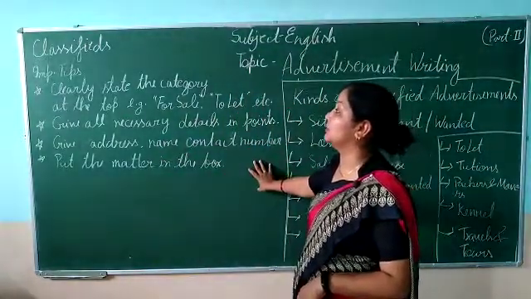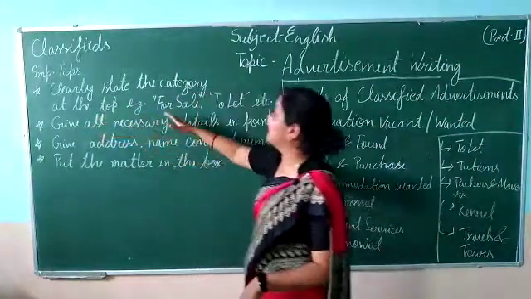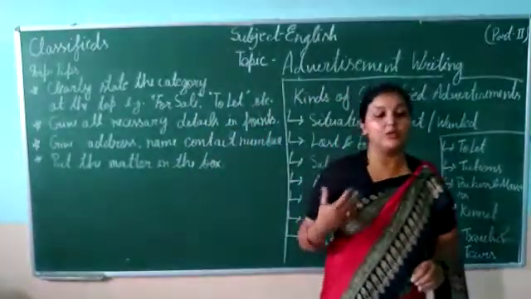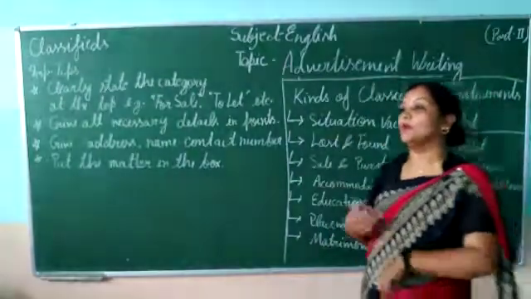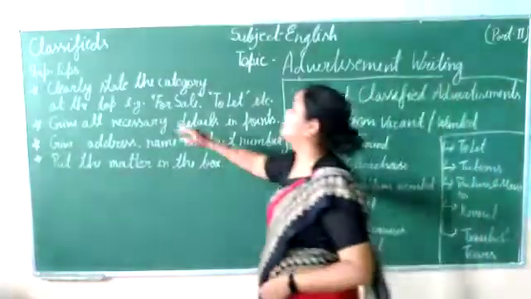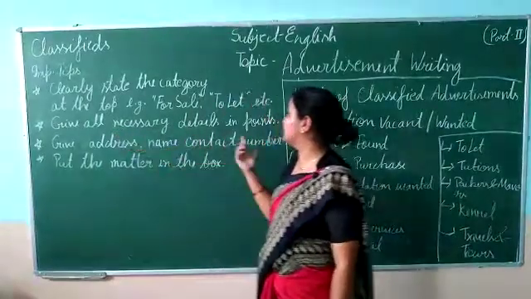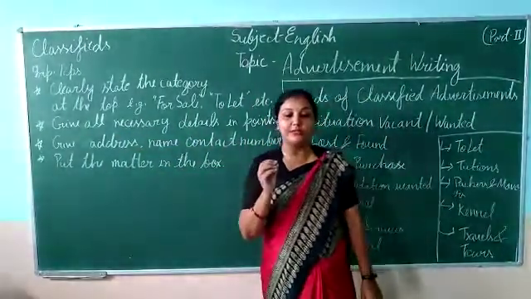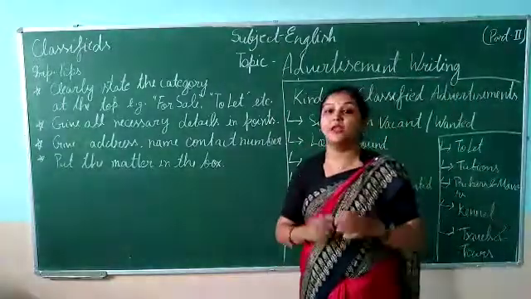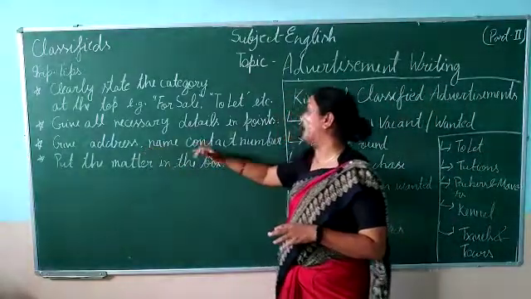attempting a classifieds question. The first thing is to clearly state the category at the top, for example, for sale, to let, etc. You have to clearly mention whether you are offering a service or buying or selling certain things. Then give all the necessary details in points, and never forget to mention your address, name and contact number.